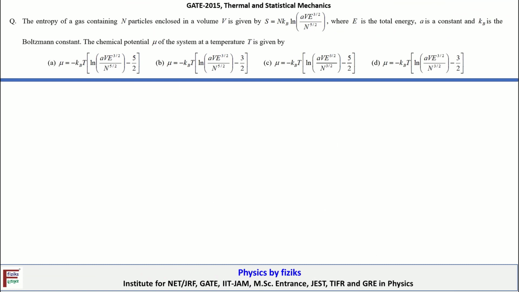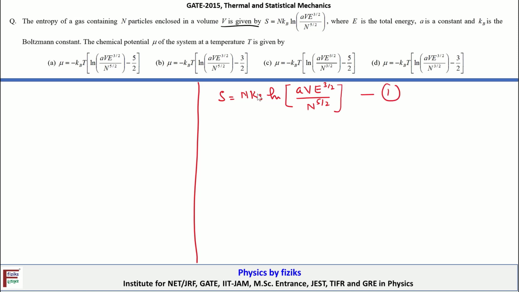Let's take a look at the next problem. The statement is, the entropy of a gas containing N particles enclosed in volume V is given by this expression. Okay, so we are given the entropy in terms of basic thermodynamic parameters of the system: S equal to N kB ln of A V E to the power 3 by 2 divided by N to the power 5 by 2. Okay, that's the entropy of the system, where E is the total energy of the system, A is a constant, and kB is the Boltzmann constant.